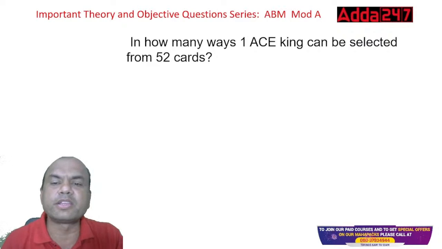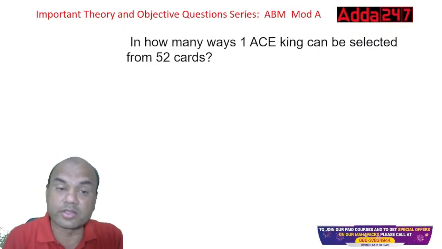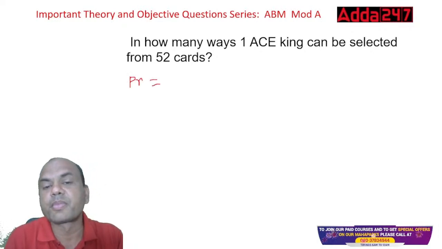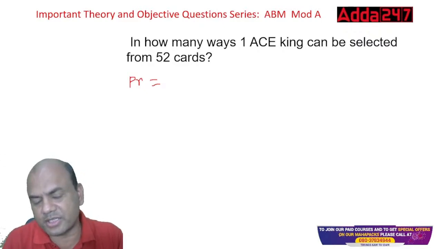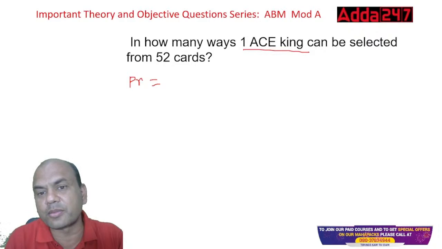In how many ways can one ace king be selected from 52 cards? Now the probability is changing. See this, probability equals required upon total. What is required now? Required is one ace king. How many ace kings are there in the pack?